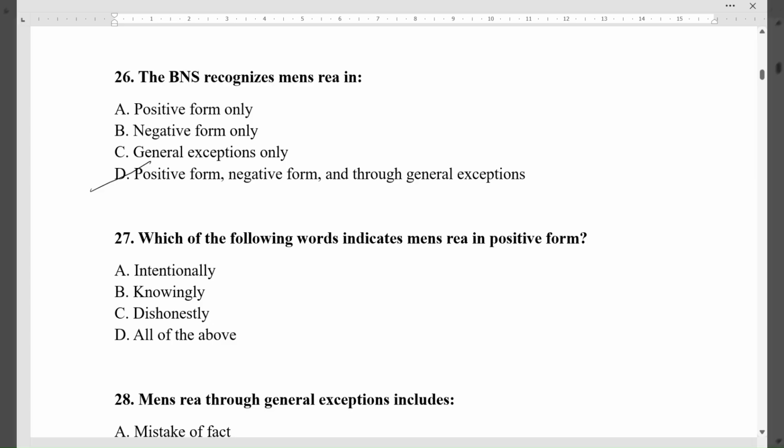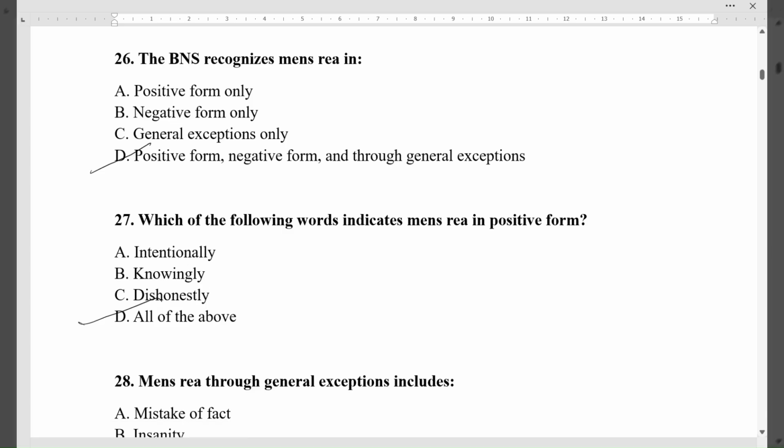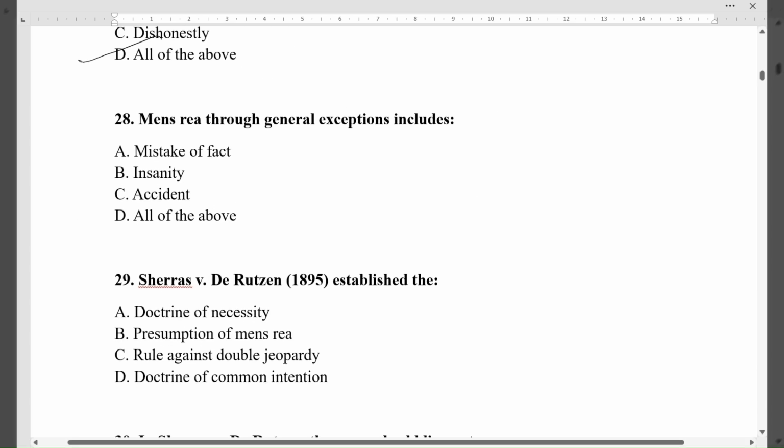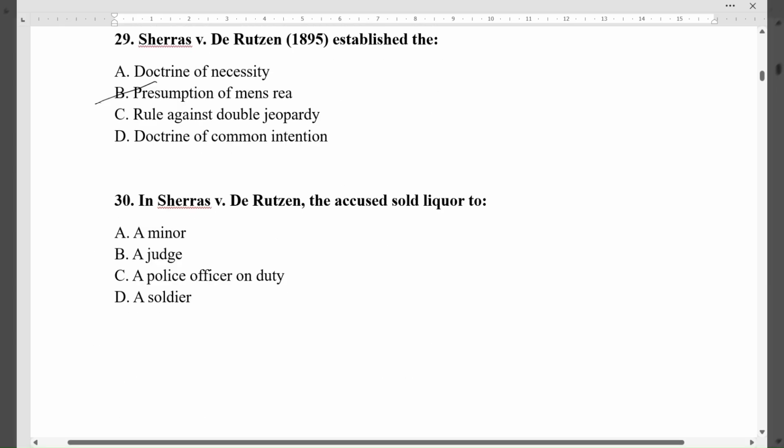Question 27. Which of the following words indicates mens rea in positive form? The correct option is D, all of the above. Question 28. Mens rea through general exceptions includes. The correct option is D, all of the above. Question 29. Sherras versus De Rutzen, 1895, established the. The correct option is B, presumption of mens rea. Question 30. In Sherras versus De Rutzen, the accused sold liquor to. The correct option is C, a police officer on duty.